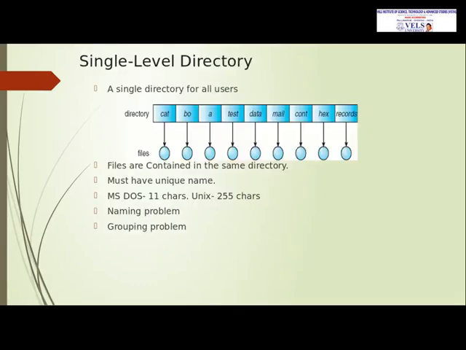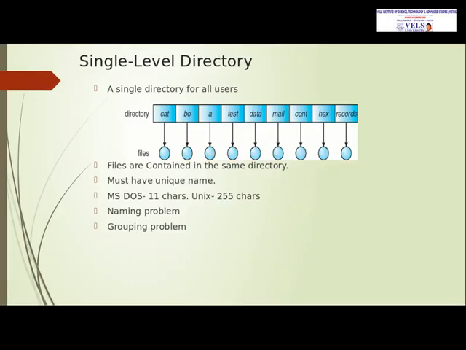There are several types of directories available. First I am going to explain the single level directory. A single level directory is for all users; it contains the directory level, and each directory has files, so the files are contained in the same directory.